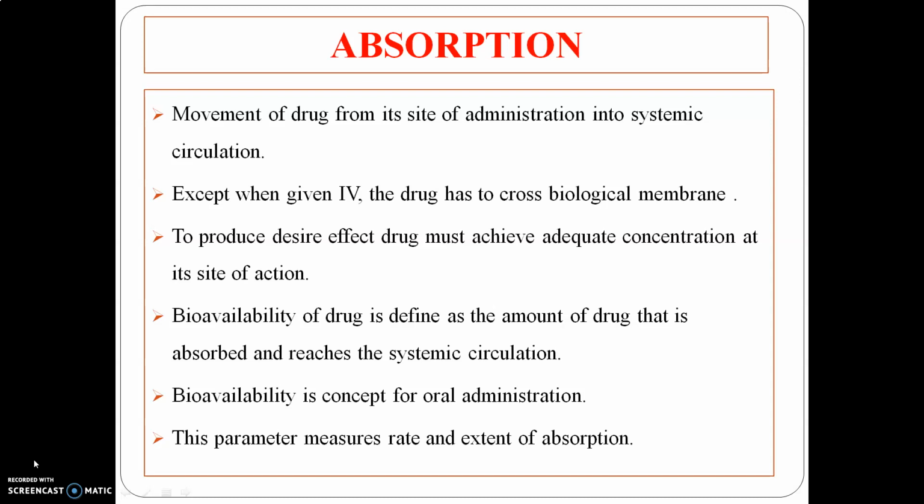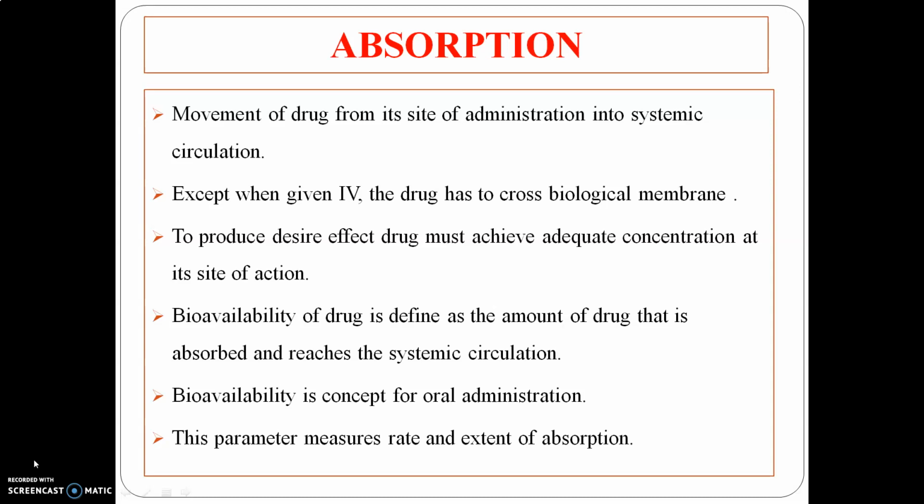In this chapter we'll start with the actual processes of pharmacokinetics. The first process is absorption. Absorption is the movement of drug from its site of administration into systemic circulation. It applies to all routes of administration except the IV route, because IV is given directly into blood circulation, so there is no need to cross any biological membrane. But for other routes, normally oral administration, the drug has to cross a biological membrane.